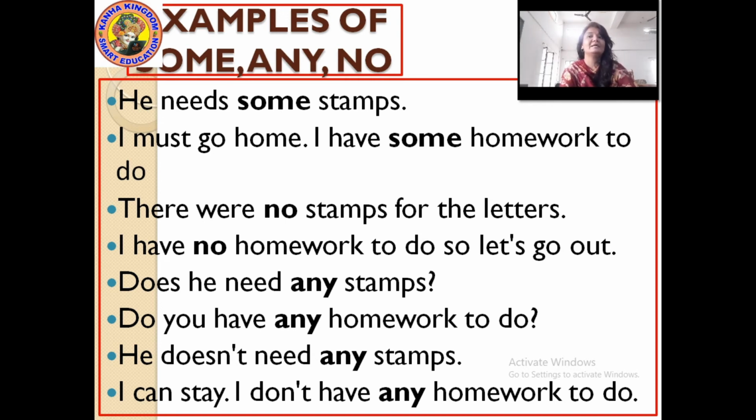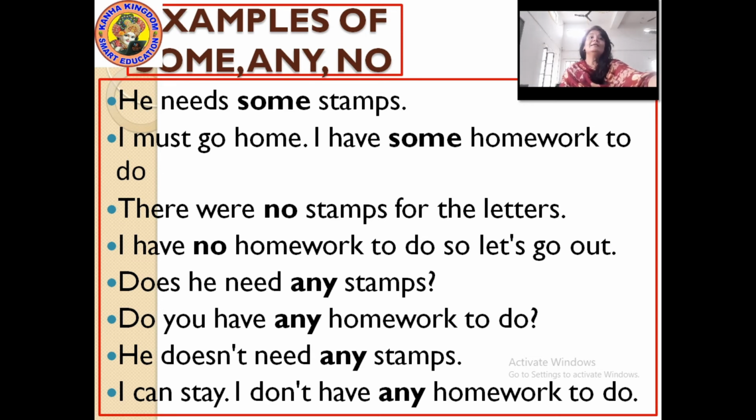Next, I can stay. I don't have any homework to do. "Don't" means "do not". So here, I do not have any homework to do means again the sentence is negative, and so "any" is being used here. These are some of the examples where, by reading them, you can understand where you can use "some", "any" and "no".